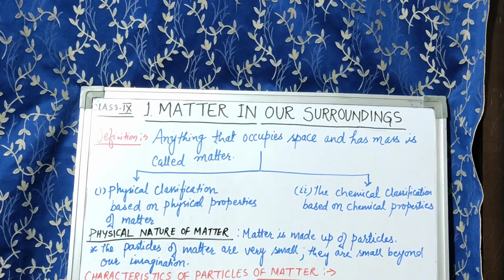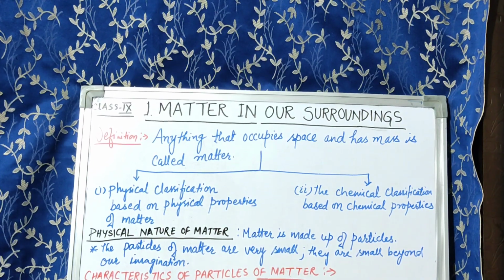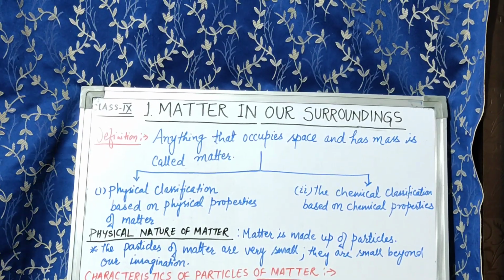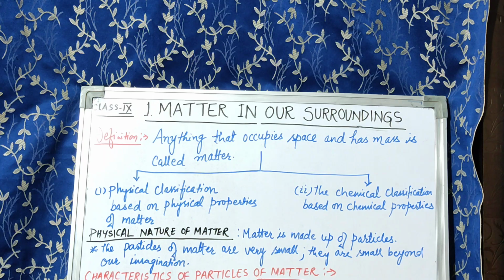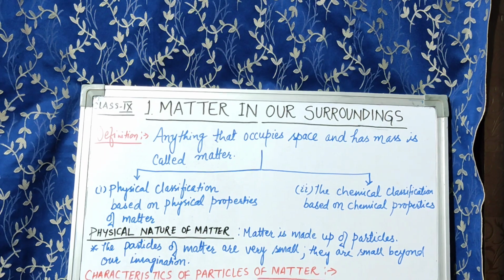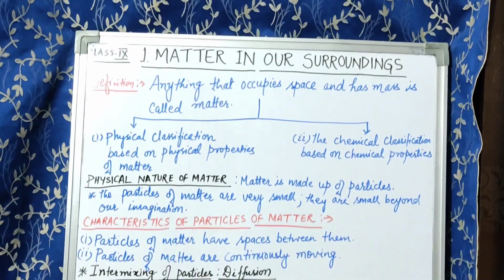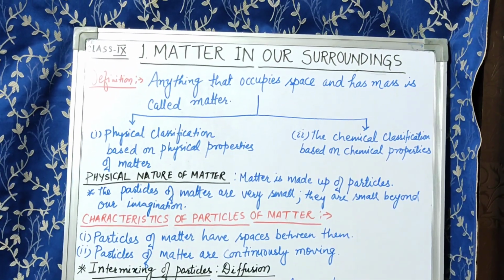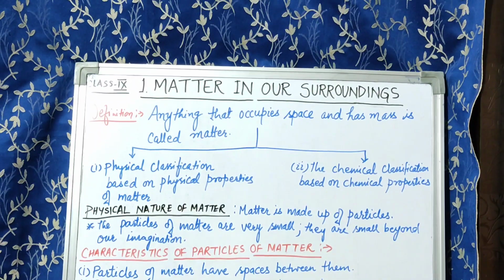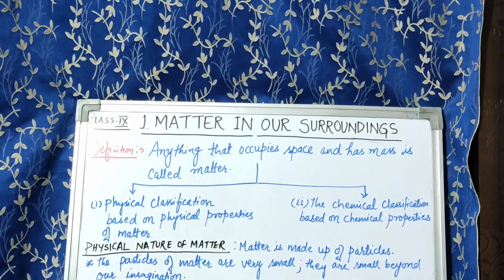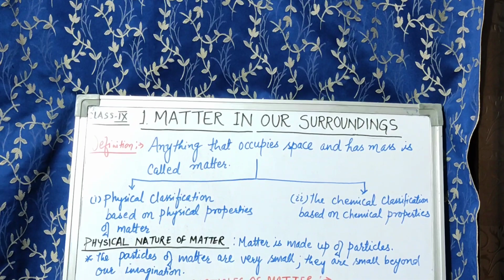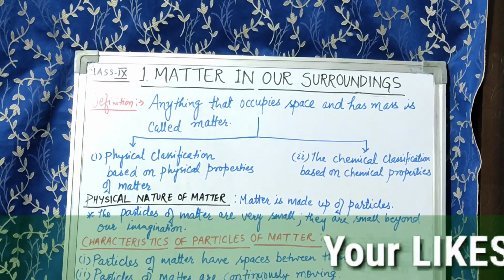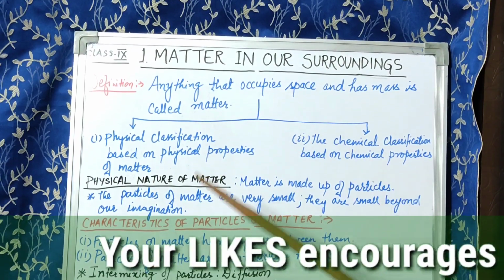See children, Indian philosophers also gave this concept of padarth. Living or non-living, everything is made up of 5 basic elements called the Panch Tattva. These are sky, air, fire, water and earth. According to them, everything living or non-living is made up of these 5 basic elements. So this concept is not new to us.